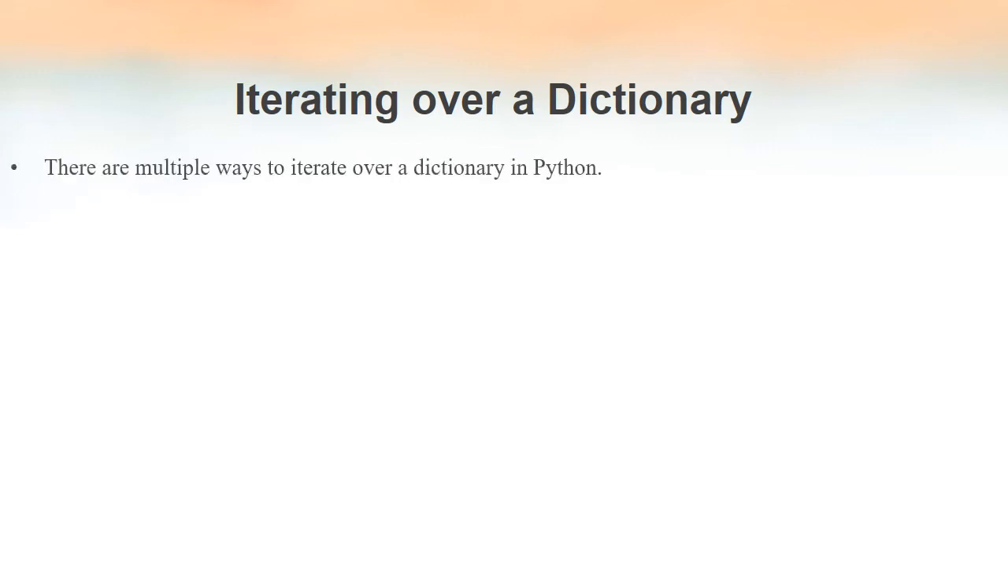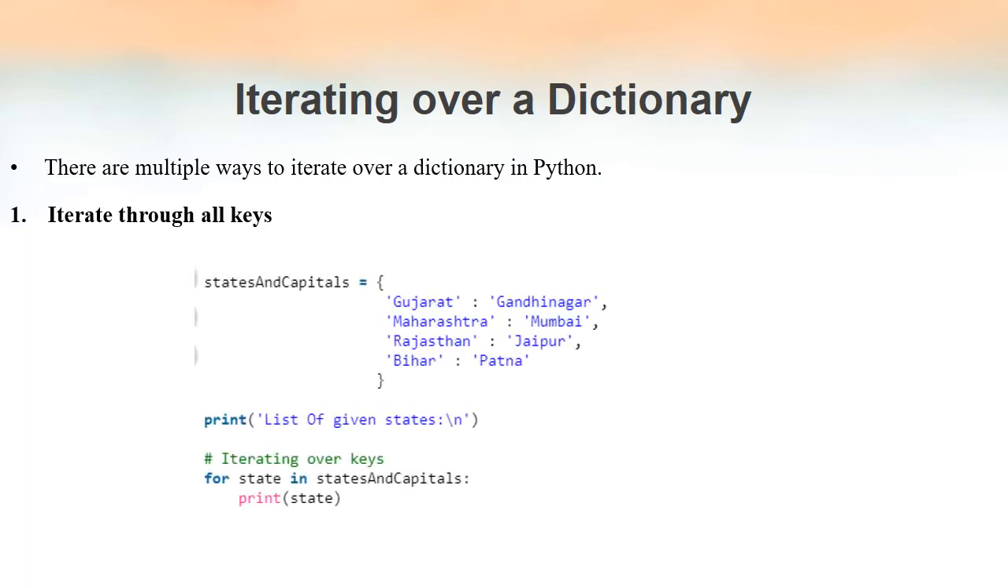First of all, we will see how to iterate through a dictionary by using its keys. Here we have created a dictionary. The dictionary name is states and capital, and we have 4 items. Each item is a key value pair since it's a dictionary. The key value pairs are Gujarat, Gandhinagar, Maharashtra, Mumbai, Rajasthan, Jaipur, and Bihar, Patna. And we have started a for loop. State is the loop variable, in is the membership operator, and states and capitals is our dictionary.